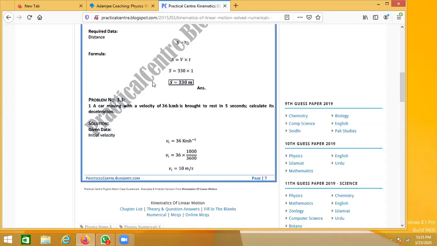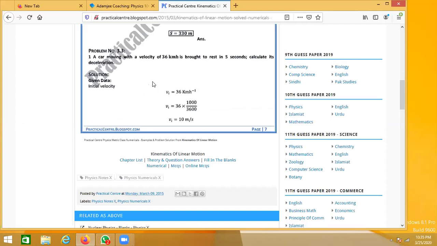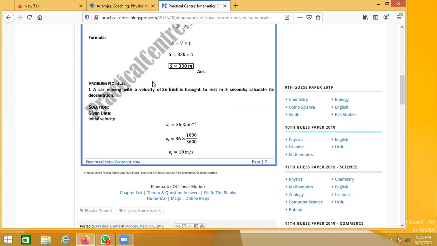Calculate its deceleration. So what we have to find out is its deceleration. The car is moving with a velocity, which means initially it was moving at 36 kilometers per hour, which is V_i, representing the initial velocity.